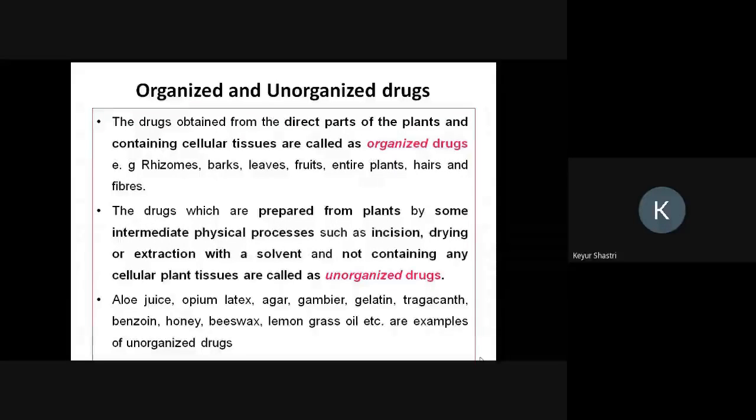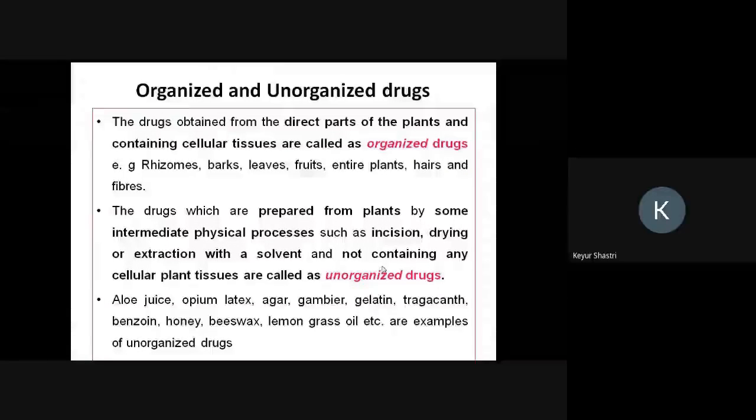Now, those drugs which are prepared from the plants by some intermediate physical processes like incision, drying, or extraction with a specific solvent, and not containing any cellular plant tissue, are called unorganized drugs. So if we are taking not the morphological part of the plant, but carrying out some processes like extraction or incision on the plant material, which is not the actual cellular content of the plant, then it becomes an unorganized drug.